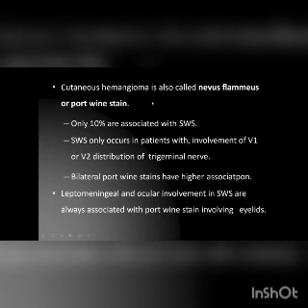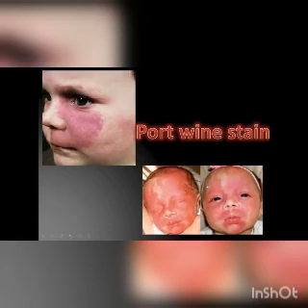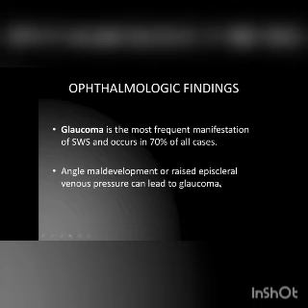Cutaneous hemangioma is also called nevus flammeus or port wine stain. Only 10% of these patients are associated with SWS. Sturge-Weber syndrome only occurs in patients with involvement of the V1 or V2 distribution of the trigeminal nerve. Bilateral port wine stains have a higher association. Leptomeningeal and ocular involvement in Sturge-Weber syndrome are always associated with a port wine stain involving the eyelids. Glaucoma is the most frequent complication.